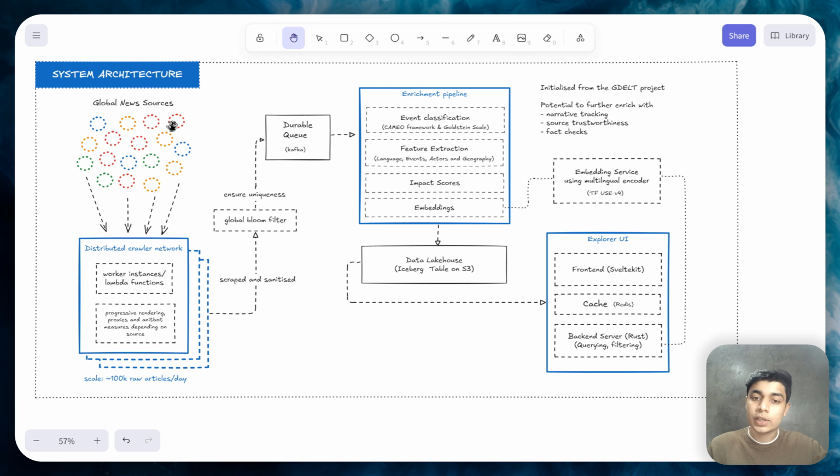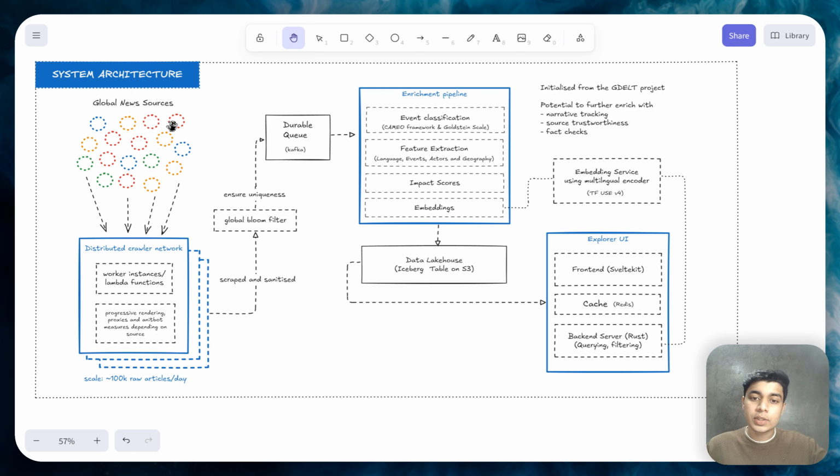And we don't translate to English because any sort of translation is like a lossy encoding. And what I found while researching for this project, while doing some experiments, was that the cultural context in a multilingual encoder gave you better results cross-language than translating everything to English. Also, it's a lot more cost-effective. And this embedding service that we have uses TensorFlow's universal sentence encoder.